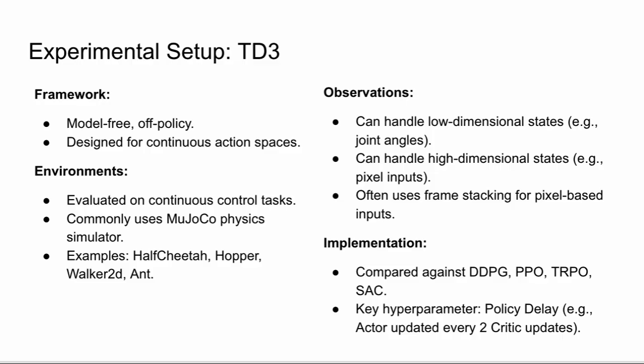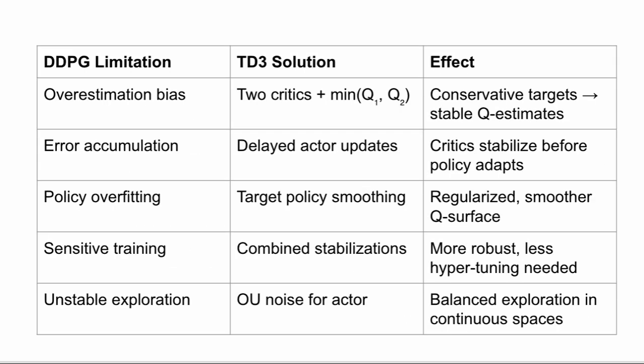The experimental setup for TD3 is the same as that of DDPG. Implementation-wise, TD3 is model-free and off-policy just like DDPG, but it introduces a key hyperparameter, the policy delay factor, controlling how often the actor updates relative to the critics. Results are usually compared against DDPG, PPO, TRPO, and SAC to measure both stability and sample efficiency.